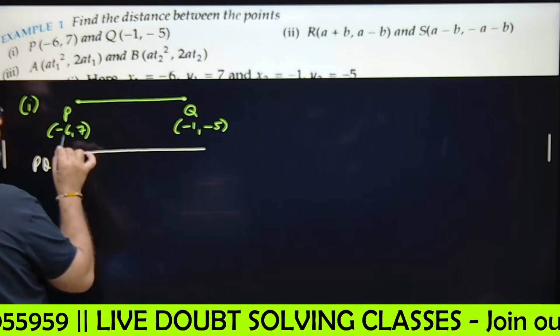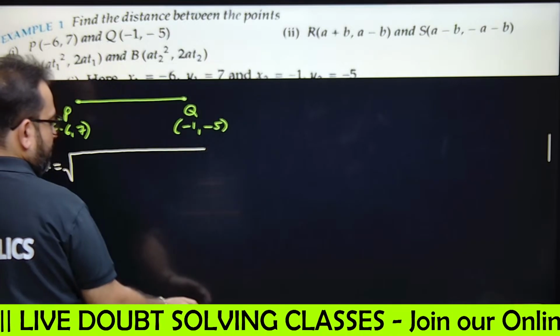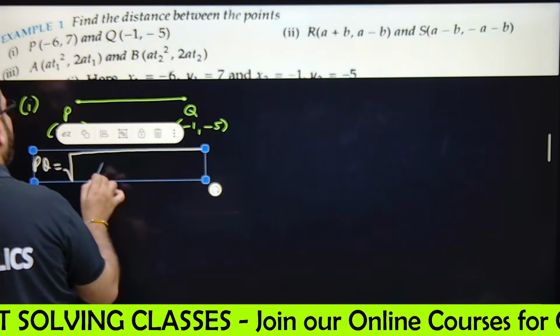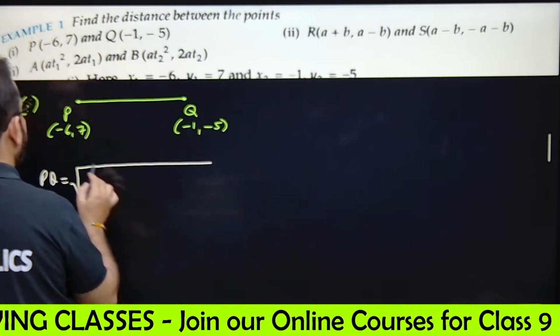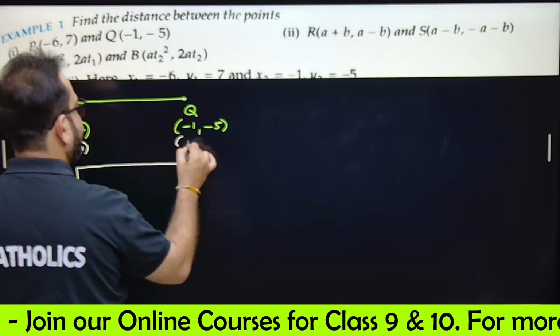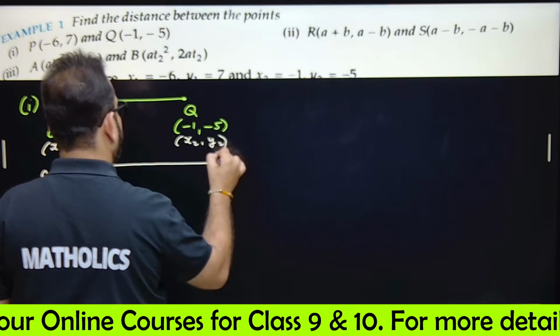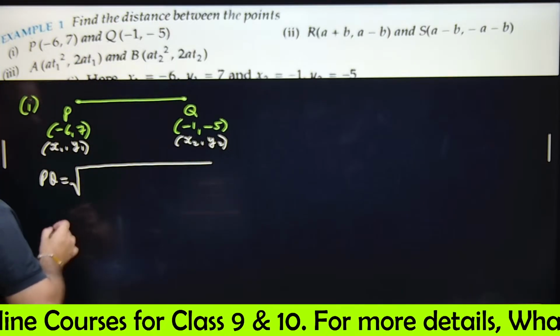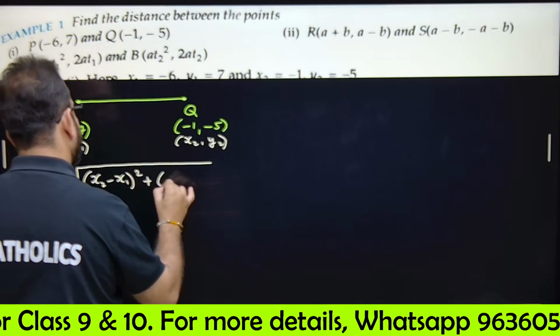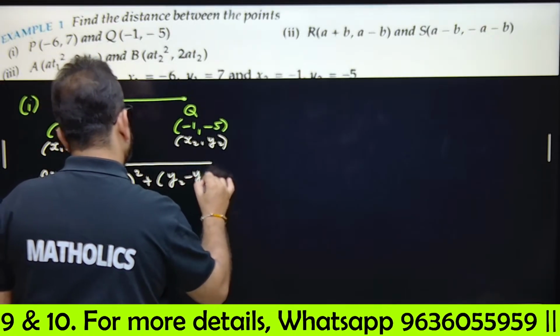If this is x1, y1 and this is x2, y2. For the initial stage, you must know x1, y1 and x2, y2 very clearly, so you must write them like this. Then it will be clear what you have to write. Actually, this will be x2 minus x1 whole square plus y2 minus y1 whole square.